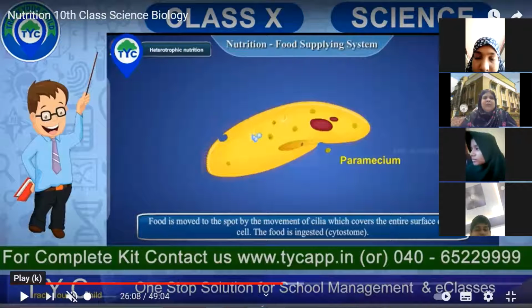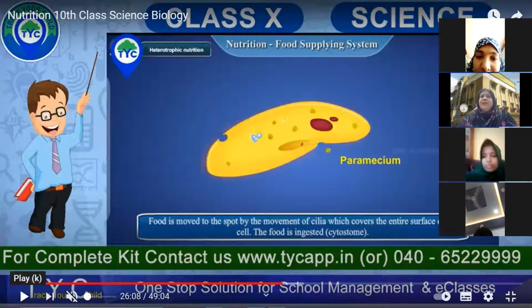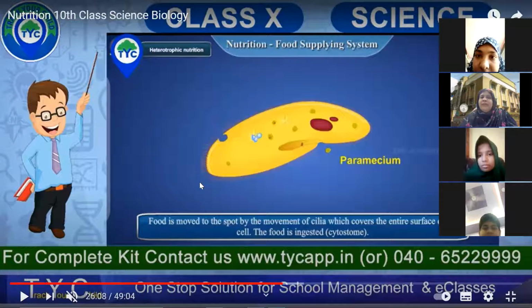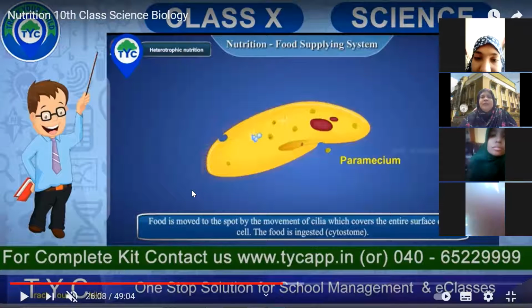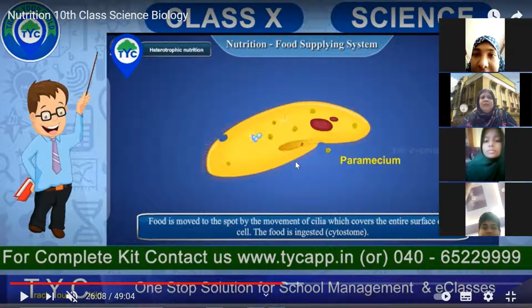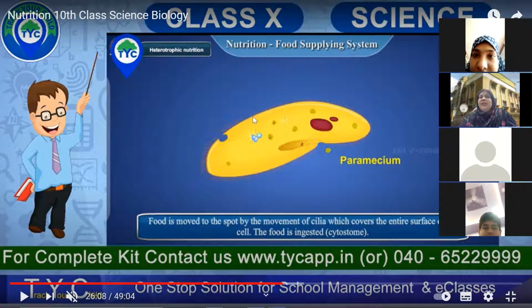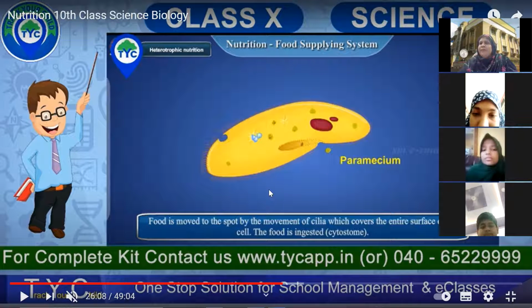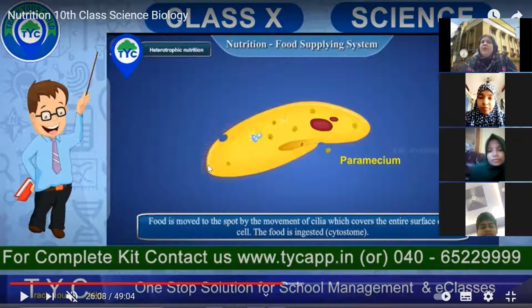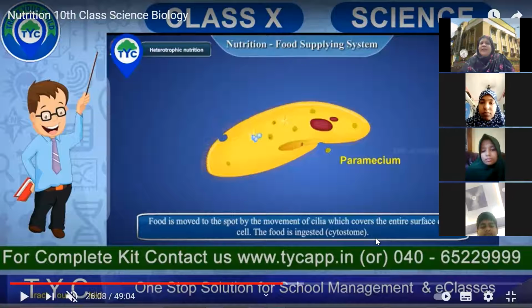Yes, Ramsha, what's your doubt? Ma'am, why are the hairs only on one side, as you showed just now? Why not covering all the sides? In the picture you are seeing it only in front, but in reality it covers the entire body of the paramecium. With the movement of the cilia only, the paramecium swims in the water. So the cilia cover the entire surface of the cell.